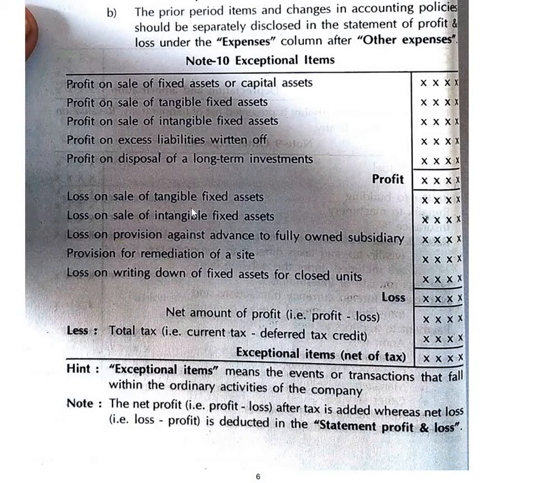Then loss on sale of tangible fixed assets, then intangible fixed assets. These all are again losses. Profit less losses will be considered as the net amount of profit. Therefore, if out of the net amount of profit, any current tax or deferred tax credit is there, at that time we will get the amount of exceptional item as the net amount of profit.